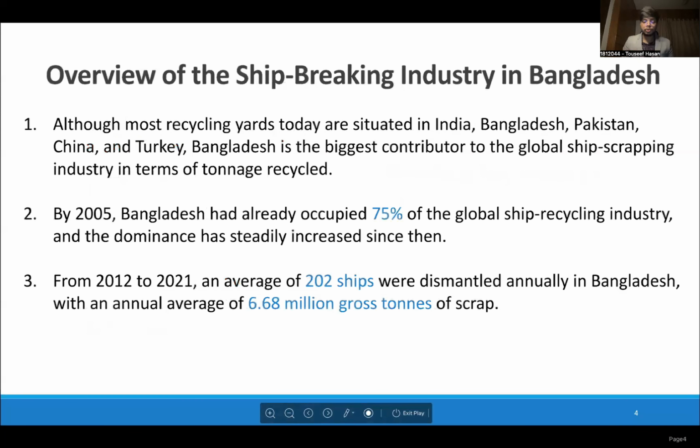So just to give you an overview of the shipbreaking industry in Bangladesh, in terms of tonnage recycled, Bangladesh has been dominating this industry for almost 20 years now. And in the past decade, every year, more than 200 ships have been recycled with an annual total of almost 7 million gross tons of scrap.